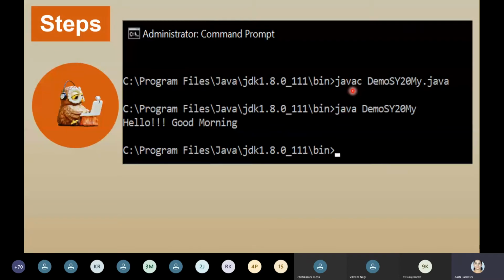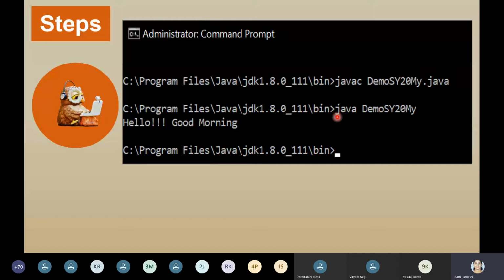So the Java class file name, the Java class name, and here you're going to run in the same way. It is case sensitive, capital and small matter. Otherwise you will get a syntax error. So demo sy20 my.java, and if there are no syntax errors, you will be prompted back, and here the cursor will blink, and then you're going to run it.